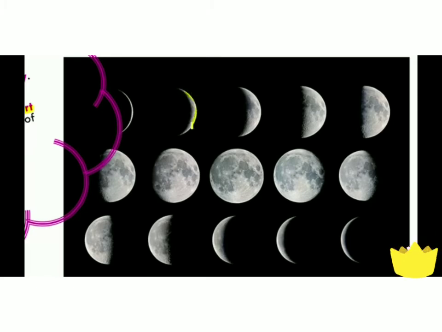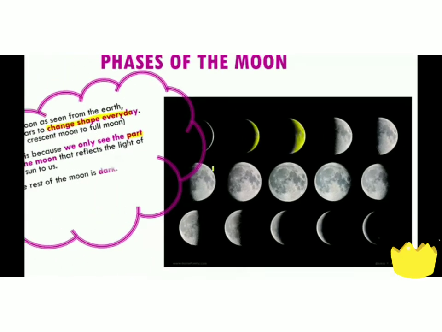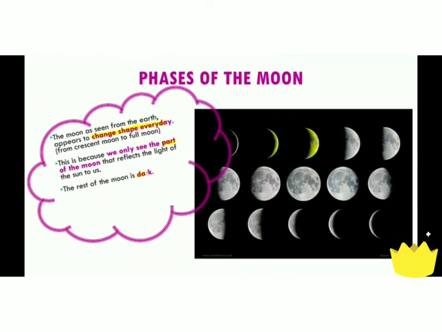So the part of the moon which I have colored with the yellow color is illuminated by the sun and that is visible to you from the earth. And the other side is darker, which you cannot see, which is not illuminated by the sun. So we only see the part of the moon that reflects the light of the sun to us, and the rest of the moon is darker. These different shapes of the moon seen from the earth are called the phases of the moon.